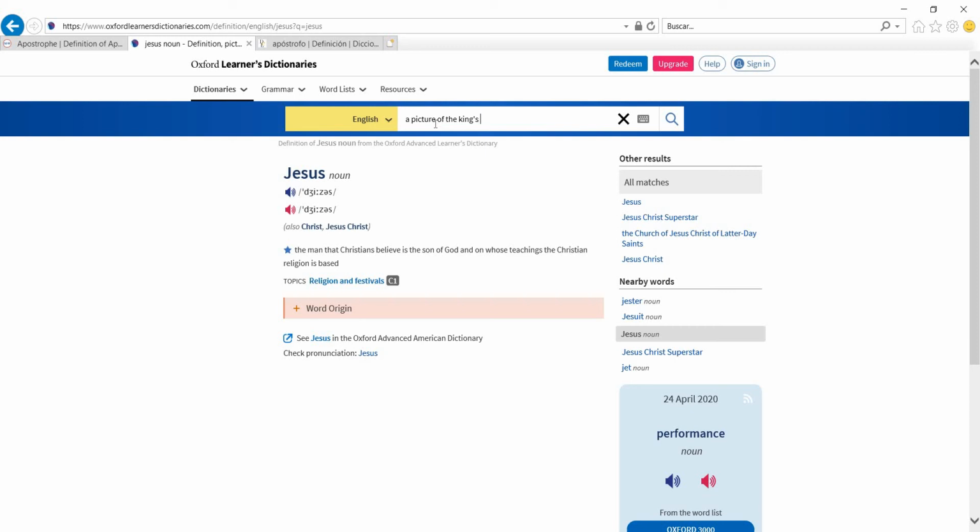So there's an ellipsis here of the king's pictures, right? Whereas if I say a picture of the king, right, it's just one picture. I'm talking about only one in which he is being portrayed, right? So be very careful with what we call the double possessive, right? The example here was a friend of my mother's, a typical example, which is one of the many friends my mother has, right? As opposed to a friend of my mother, which is only one friend, right?